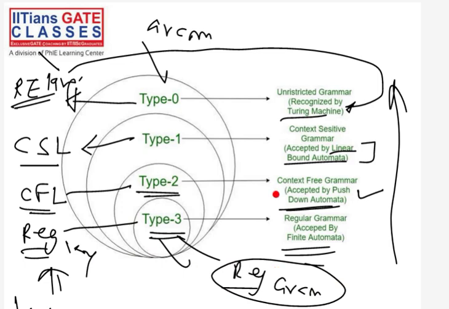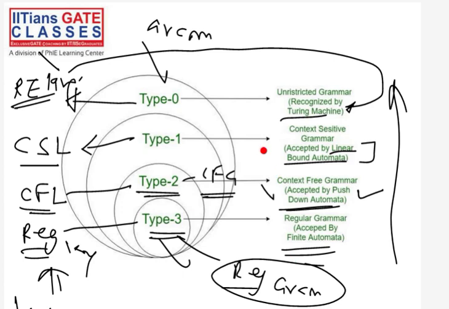Then after finite automata we will study pushdown automata. This type 2 grammar is also called CFG. What is CFG? Context free grammar. Why do we call it context free grammar? Because it generates context free language. So that's why we have given this name, context free grammar, because the language is context free language. So type 2 grammar is the same as context free grammar, and type 3 grammar is the same as regular grammar. All these things we will study in this course.